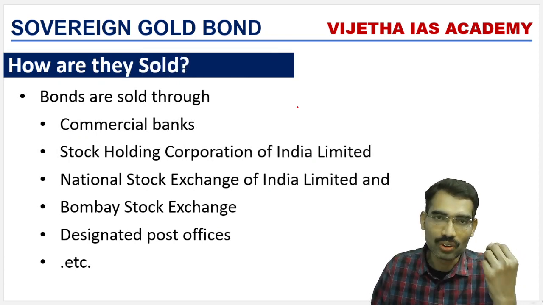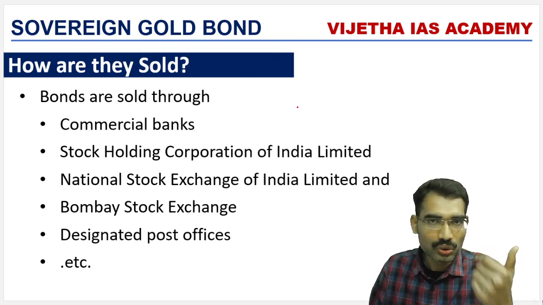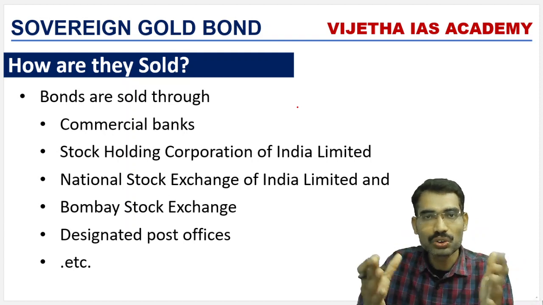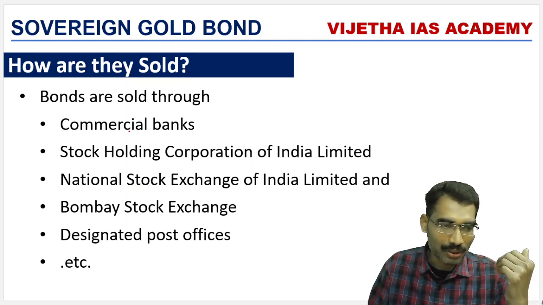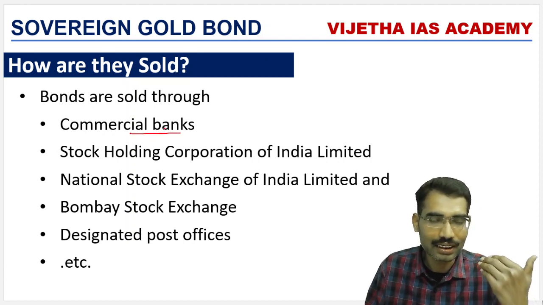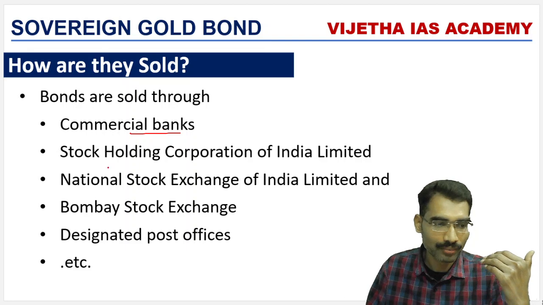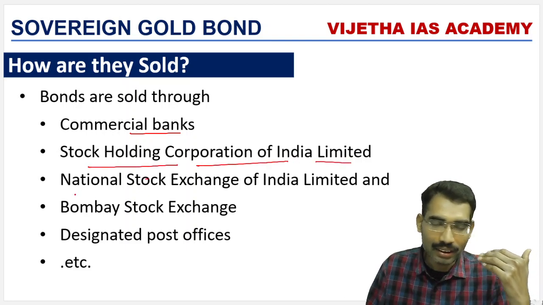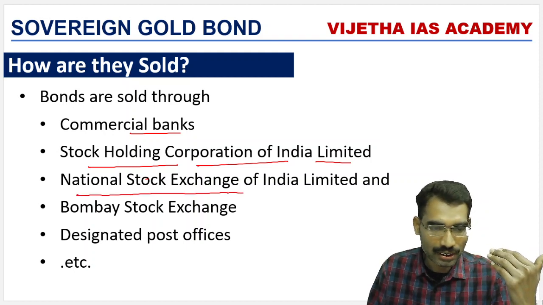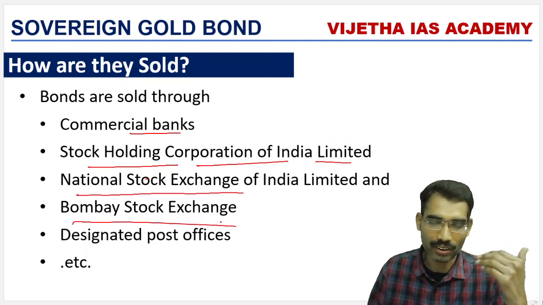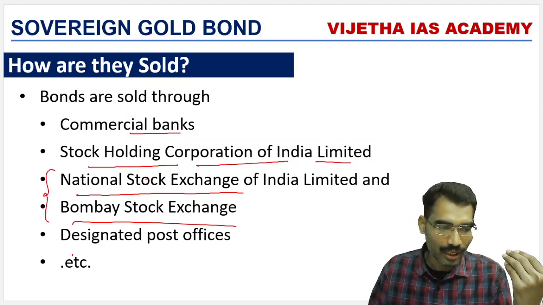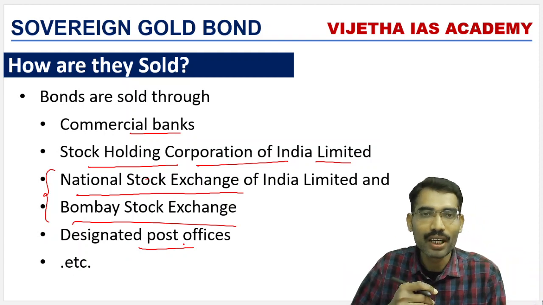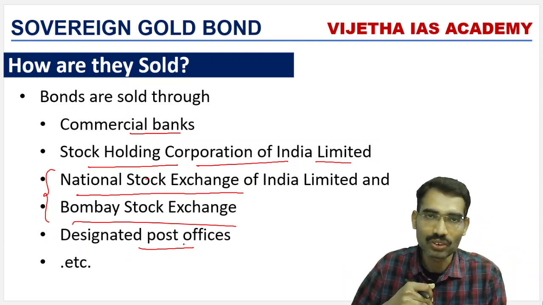Now, how are they sold? Reserve Bank of India issue the bonds. Through various institutions, it sell the bonds into the market. One, commercial banks. Commercial banks can sell sovereign gold bond. Stock Holding Corporation of India Limited, and exchanges like National Stock Exchange of India Limited and Bombay Stock Exchange. So in exchanges also it can be sold, and designated post office is also eligible to sell sovereign gold bond.